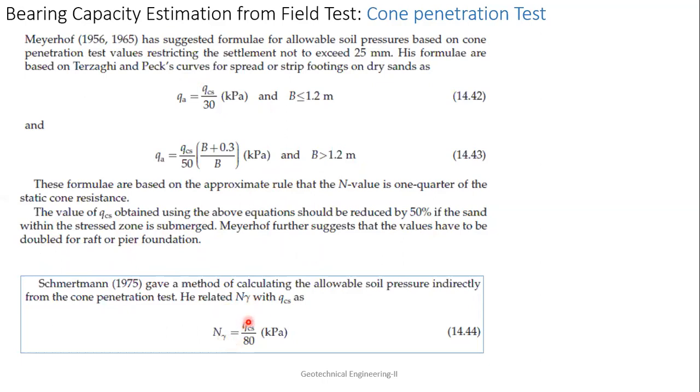This is qc by 80, and this N gamma value can be used in any of these equations, the Terzaghi equation or the general bearing capacity equation. Generally they use it in the Terzaghi equation, that is, cNc plus qNq plus 0.5 gamma B N gamma. That N gamma value you can use directly. Okay. So these are the two approaches based on the cone penetration test for getting the values of bearing capacity.